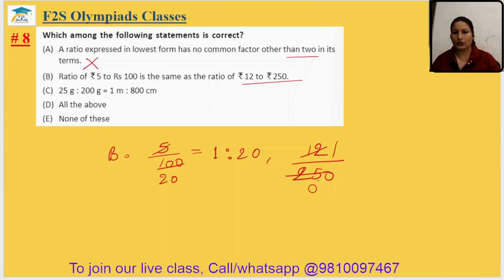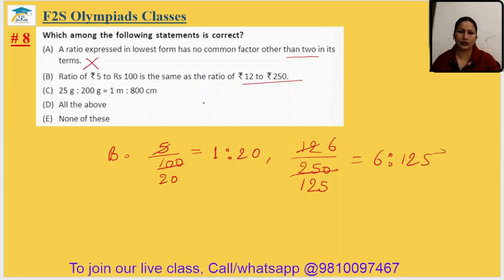We cannot simplify it that way, it's wrong. Let's do it again. 12 upon 250. If we simplify it with 2, 2 sixes are 12, 2 one twenty-fives are 250. It will be 6 is to 125. Not correct. It cannot be the same. Okay, it is also wrong.